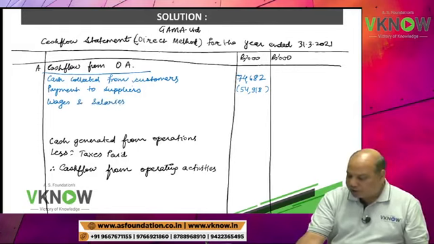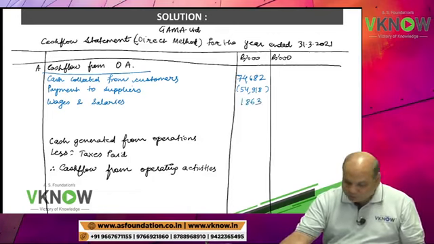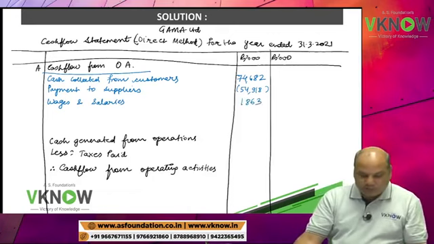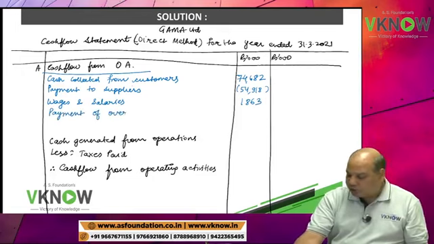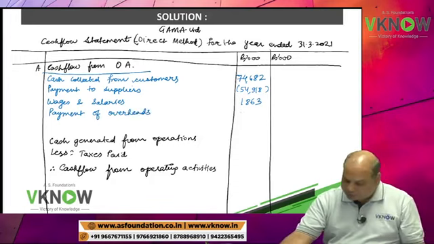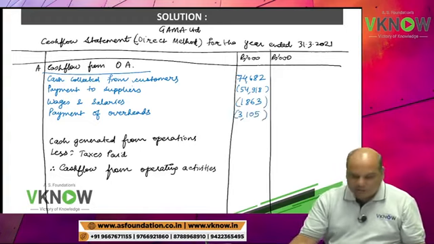You can start writing before me. 1863. Come on. You can do it. Payment of overheads, operating activity. All those items which we write in P&L account are operating activity. 3105 in bracket.